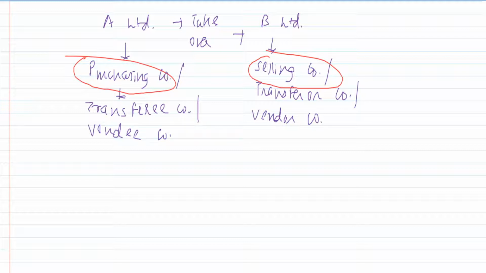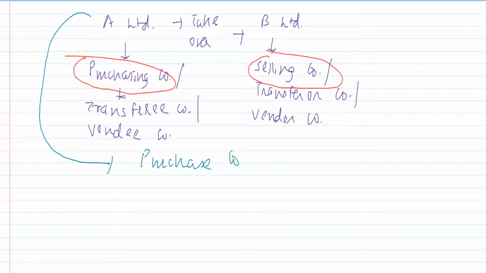I hope you agree with me. You are not going to buy B Limited free of cost, right? I will have to make a payment. So A Limited will have to make a payment to B Limited. This is what is popularly known as purchase consideration.